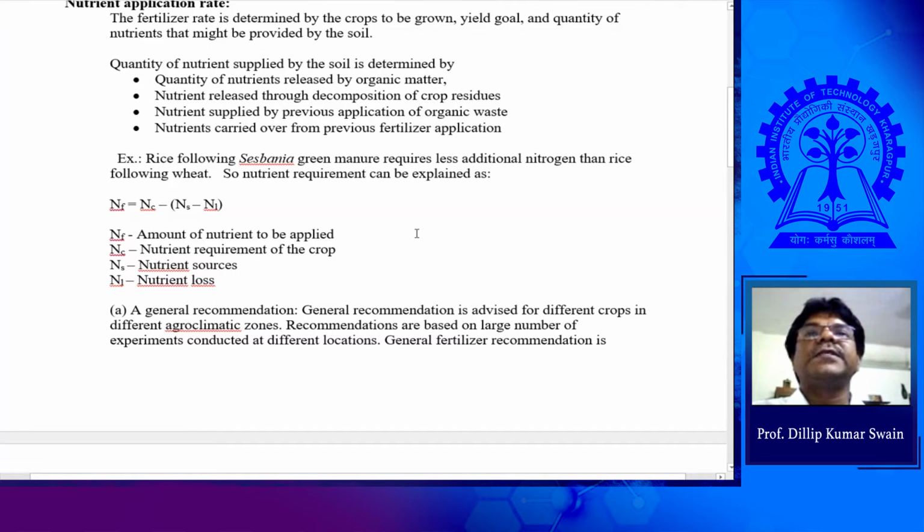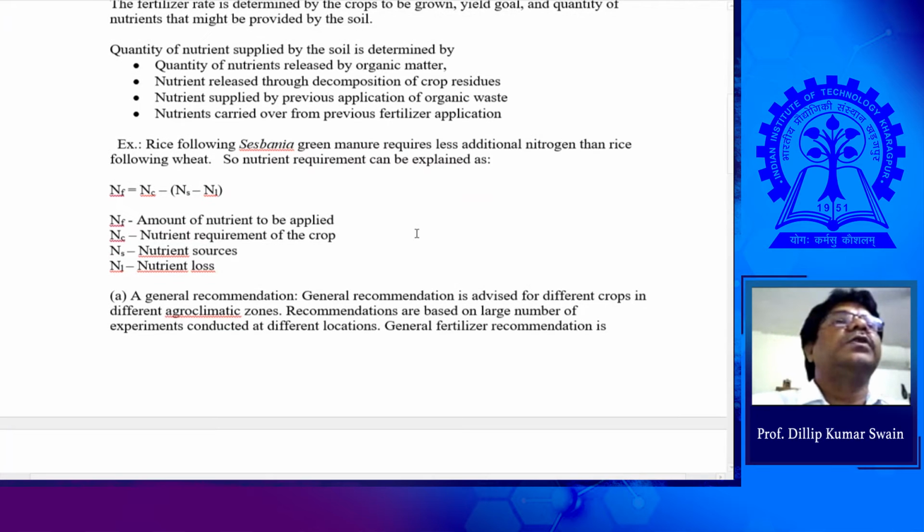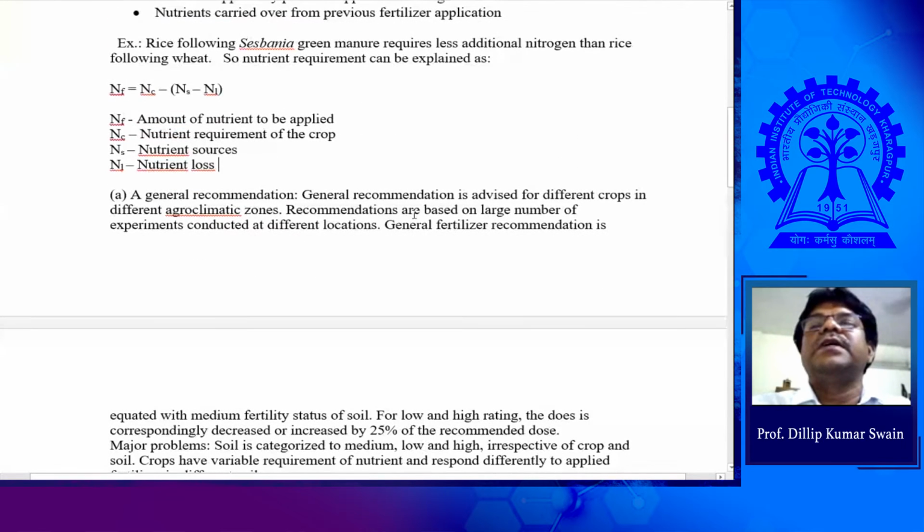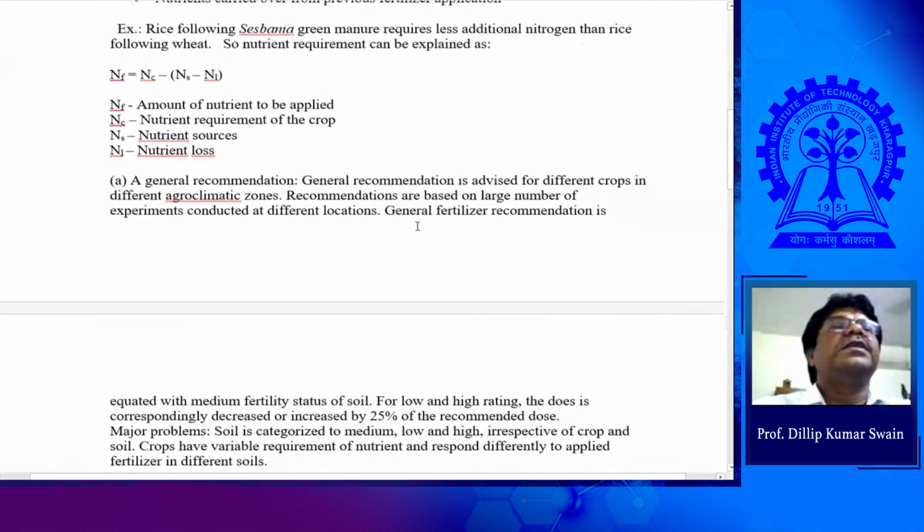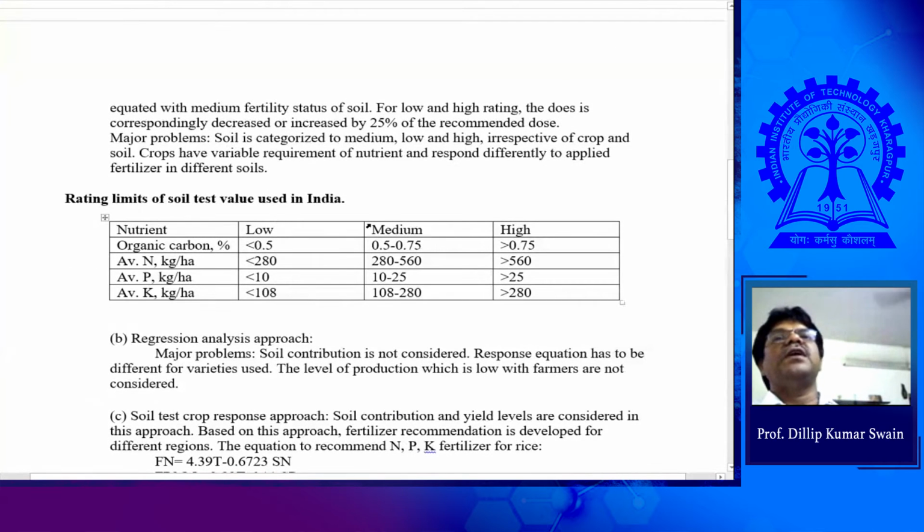So there are different approaches for the recommendation, the quantification of the fertilizer need of the crop. These are the general recommendations, the blanket recommendation that farmers usually follow. So there is no scientific way of calculating the recommendation. General recommendations are given for specific soil types: low, medium and high fertility. Soil is categorized based on soil fertility, as low fertile soil, medium fertile soil or high fertile soil.